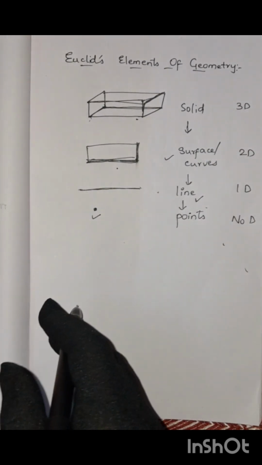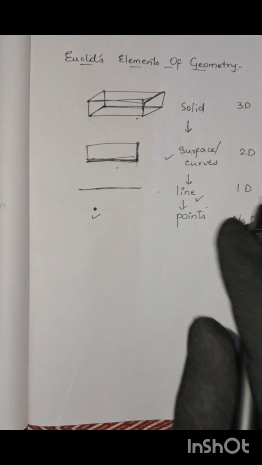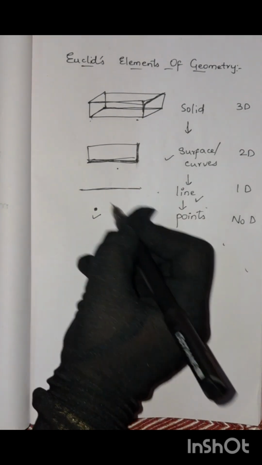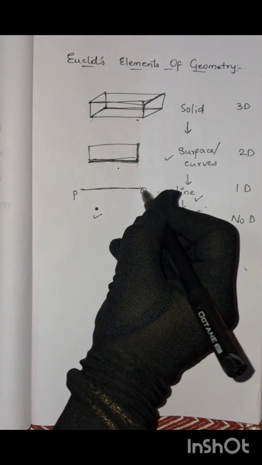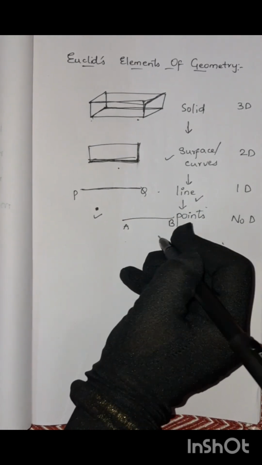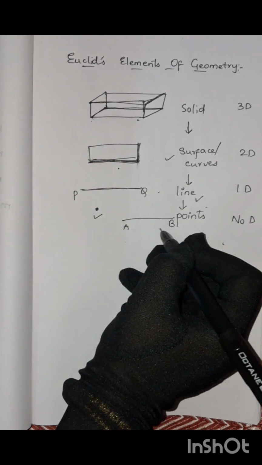Next, Euclid has given certain axioms. Things which are equal to the same thing are equal to one another. Suppose persons are standing with the same height, it means they are equal to one another. Suppose here is one line PQ, another is line AB, and they have the same length, so it means PQ is equal to AB.